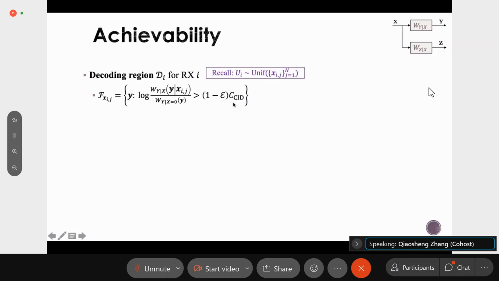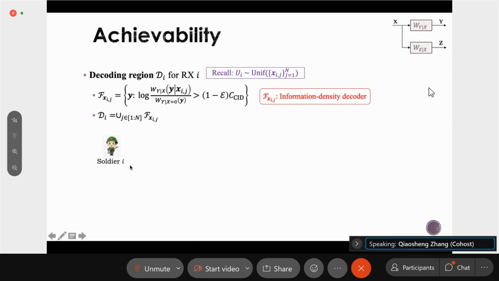Roughly speaking, this set is the typical set of y with respect to the sequence x_{ij}, and this is usually called the information density decoder in the literature. So the decoding region for D_i is just the union of f(x_{ij}) for all x_{ij} that represent the message m equals i.